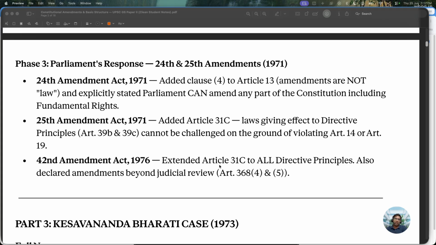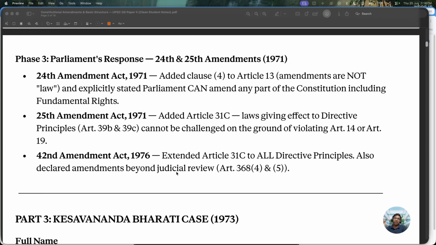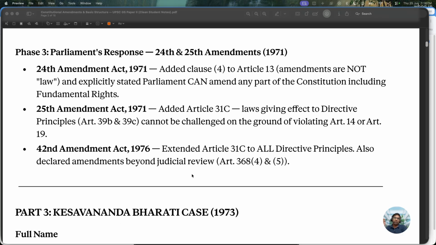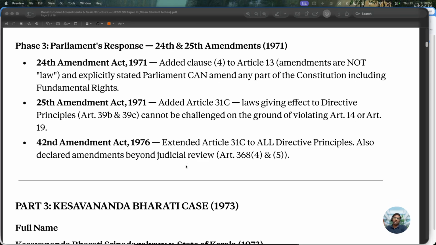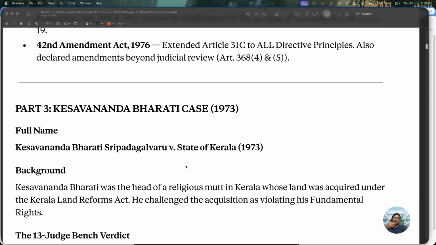They extended Article 31C to all the directive principles and also declared that amendments were beyond judicial review. So Parliament said courts cannot decide on this and cannot review and say that these laws are null and void.